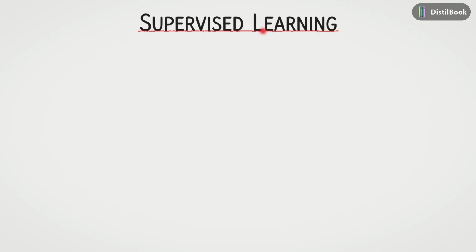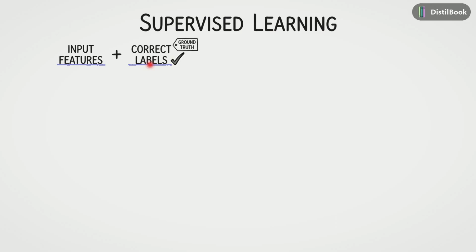Let's explore the foundation of most modern AI applications. Supervised learning defines a class of tasks where our objective is to teach a machine to predict outcomes based on data we already understand. The core idea is simple. We provide the system with a data set containing pairs of input features, which is the data we have, and their corresponding correct labels. Think of these labels as the ground truth or the answer key. When we combine a set of features with its correct answer, we call this single unit an example.